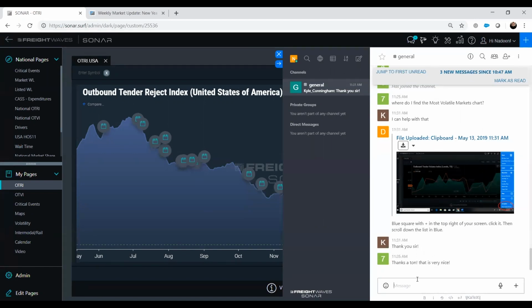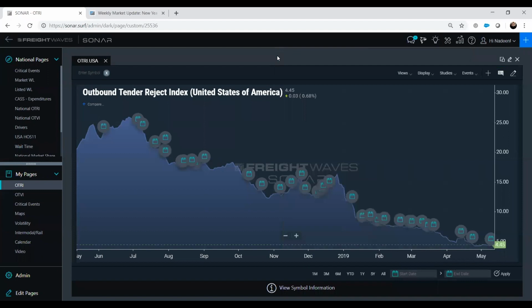We don't want anything out there about any customers or anything like that. So feel free to share any issues or any struggles that you're going through or any successes in certain markets. Everybody, of course, wants to hear those things. So that is a super great function. And then you can just exit out of it to get it off your screen so you can continue to look at SONAR.